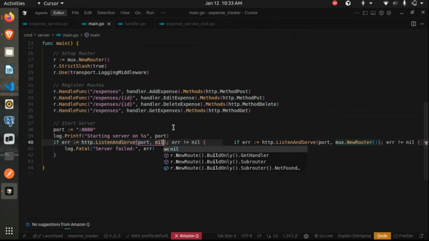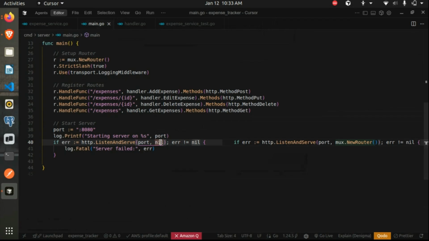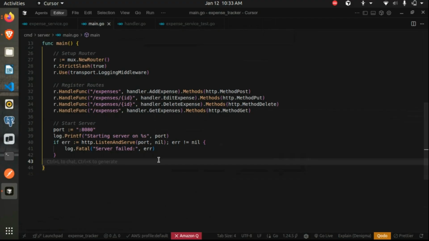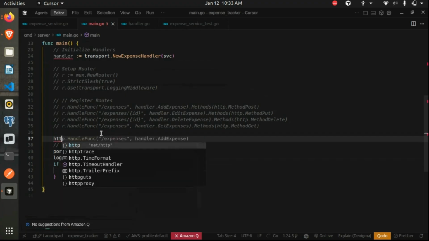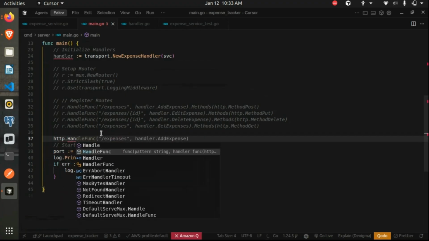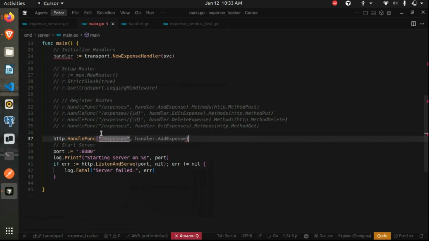But in this case, if we pass this second object as nil, it uses a default router. In the case of the default router, we will not have mux, because we have explicitly used a mux here. But with the default router, we can use the net/http function http.HandleFunc in the same way.